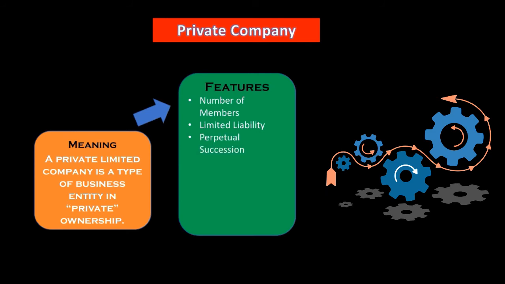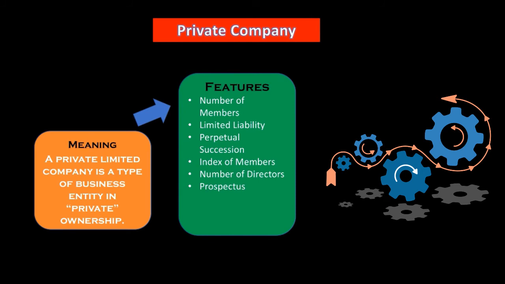Perpetual succession. There we have studied perpetual existence; here we are seeing perpetual succession. It means if one shareholder, one person dies, then his or her successor, son, daughter, may take over. That is perpetual succession. Index of members. The number of members, the index of members, again needs to be incorporated. Number of directors. A certain number of directors are essentially required for a private company.